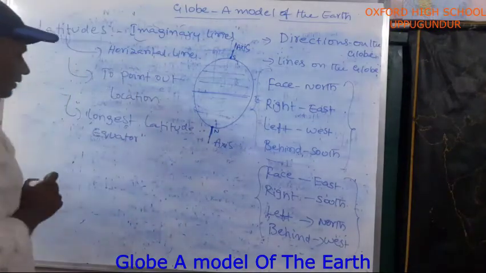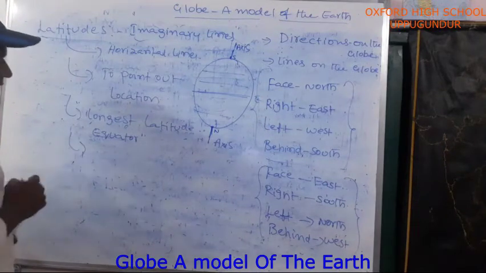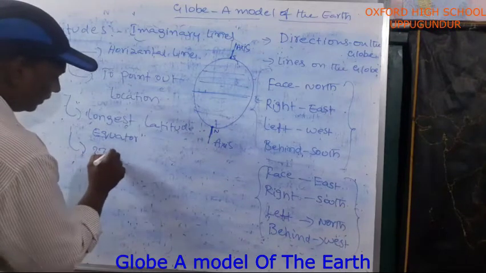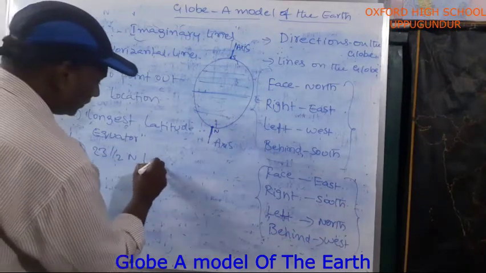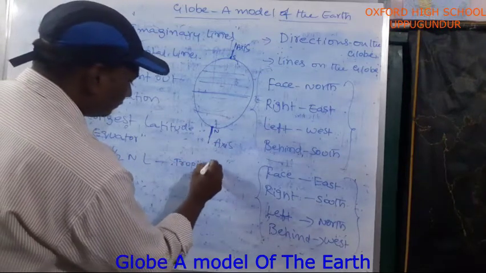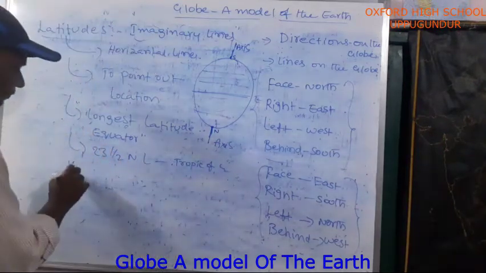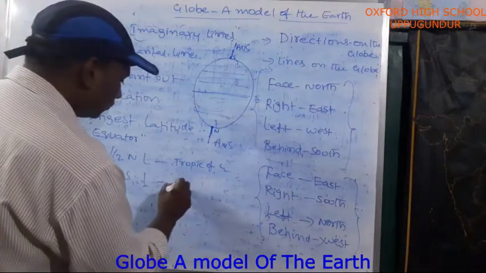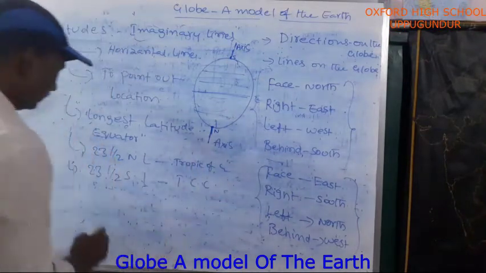Apart from the equator, we have many other important latitudes. 23.5 north latitude is called the Tropic of Cancer. 23.5 south latitude is called the Tropic of Capricorn.